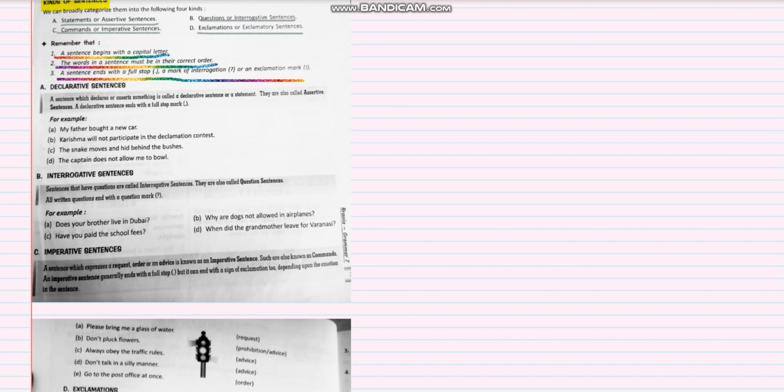Now, let us first talk about the declarative sentence. What is a declarative sentence? A sentence which declares or asserts something, which means it tells us something, is called a declarative sentence or a statement. They are also called assertive sentences.